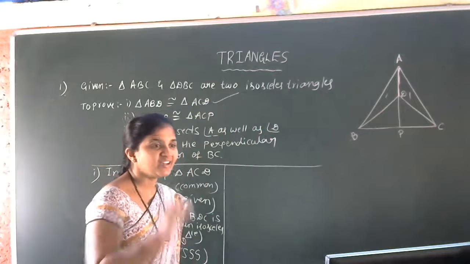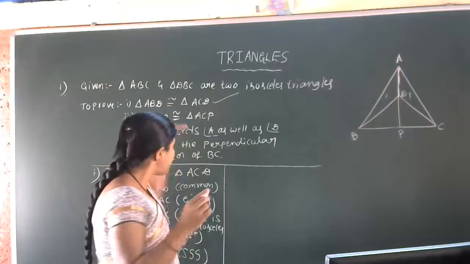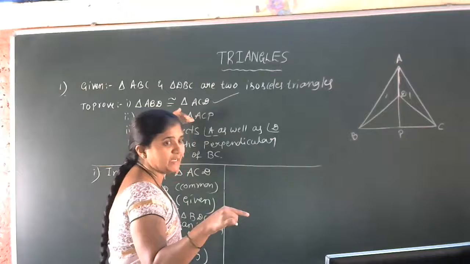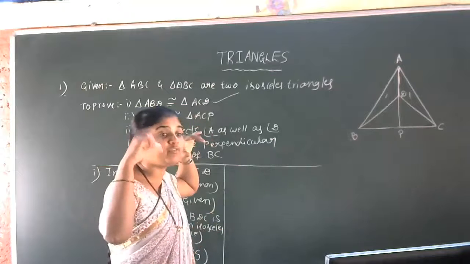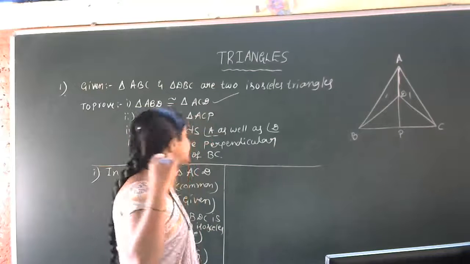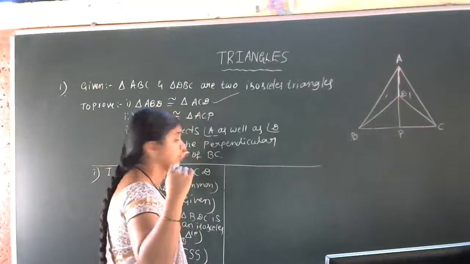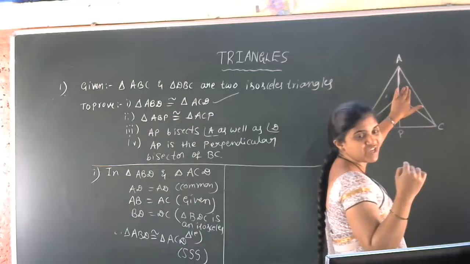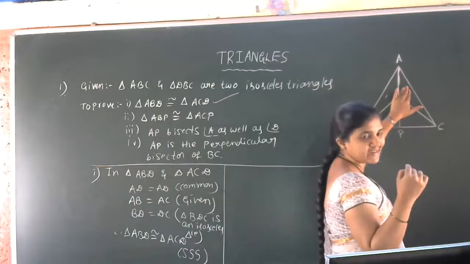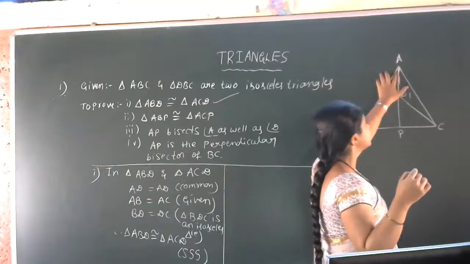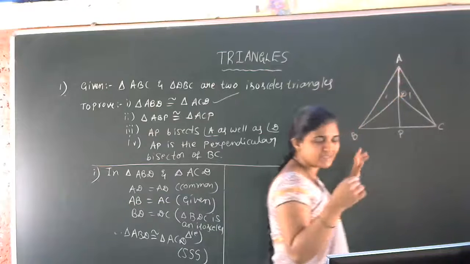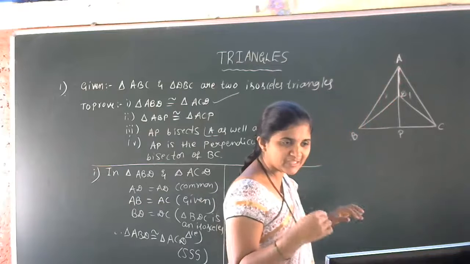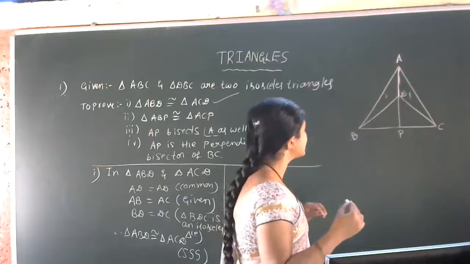Is that clear? Now, before going to start the second proof, you have to think about CPCT, which is helpful for the next 3 proofs. Now this triangle is congruent to this triangle, so we got this idea. Now we can say that this angle is equal to this, by CPCT of the 2 triangles. Which 2 triangles?